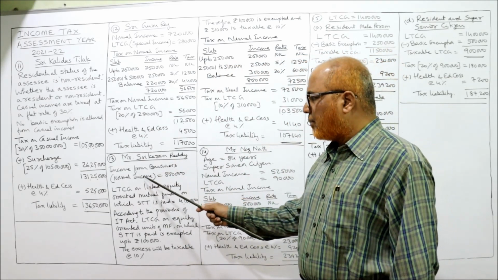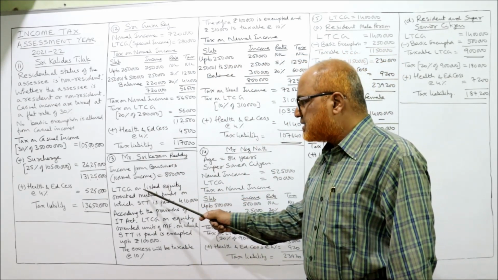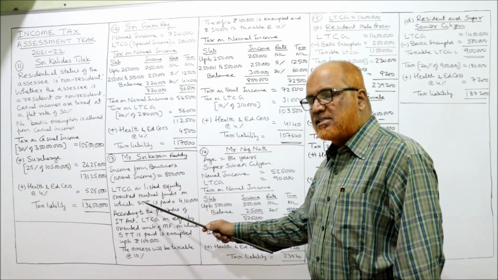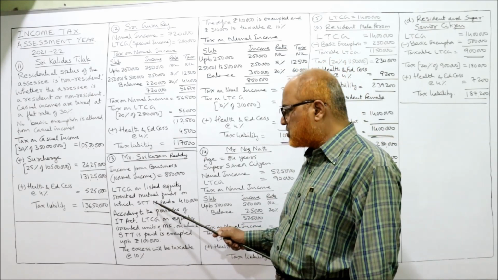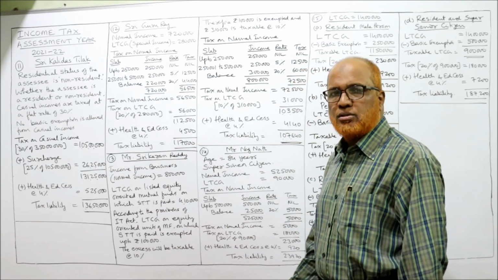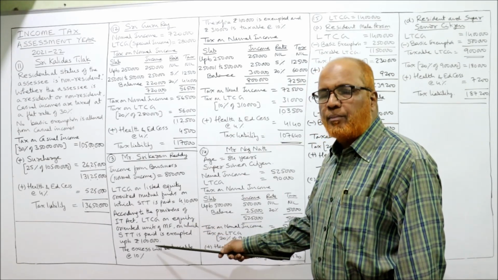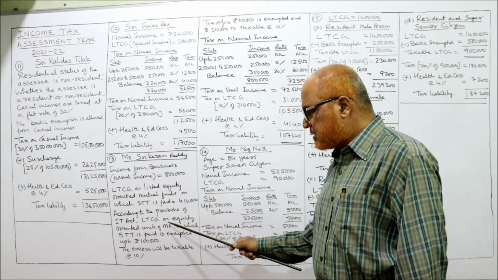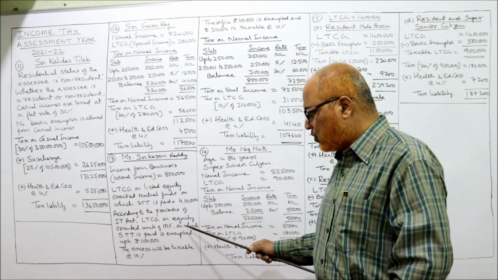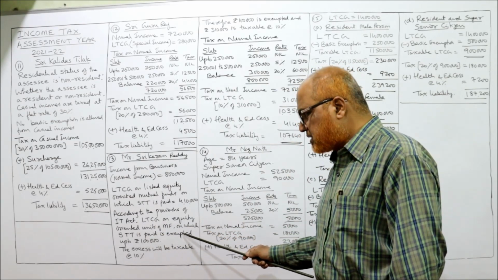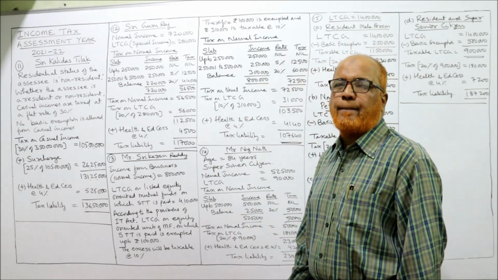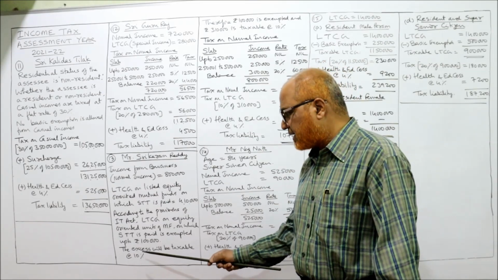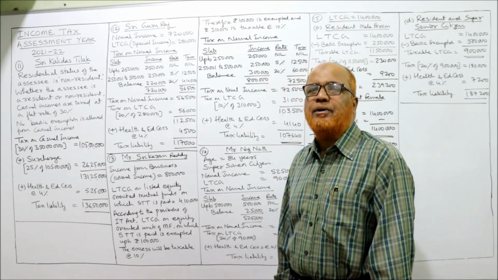Income from business, normal income, is 8 lakh. LTCG on listed equity oriented mutual fund on which STT, security transaction tax, is paid is 4,10,000. Now the provisions of the Income Tax Act I am writing here. According to the provisions of the IT Act, LTCG on equity oriented units of mutual fund on which STT is paid is exempted up to rupees 1 lakh. The remaining excess will be taxable at 10%.